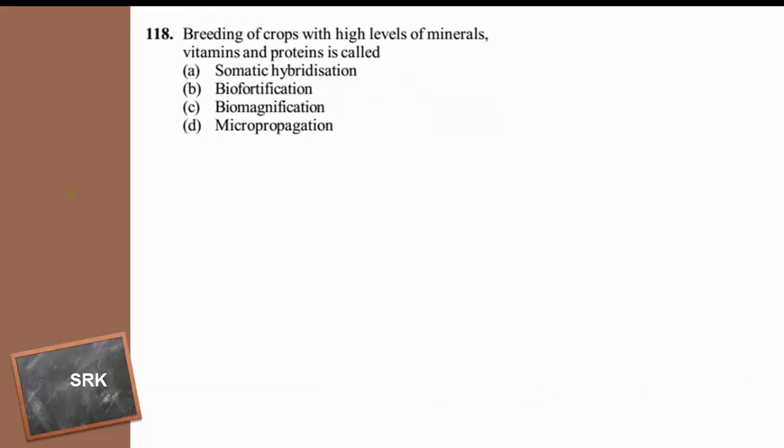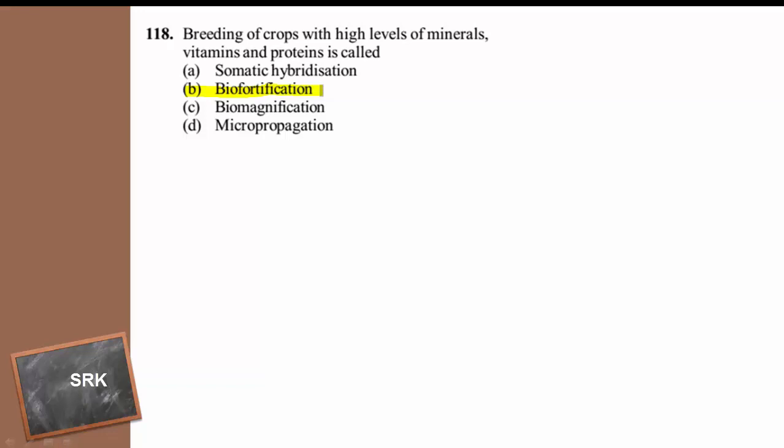Breeding of crops with high levels of minerals, vitamins and proteins is called. What is the process? Breeding of crops with a high level of minerals, vitamins and proteins to solve the problem of hidden hunger. It is nothing but biofortification.